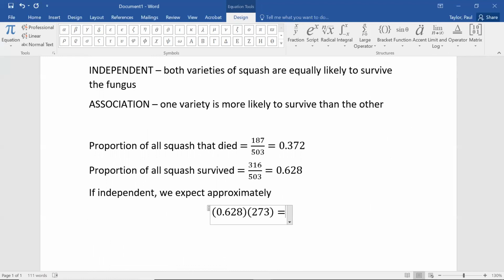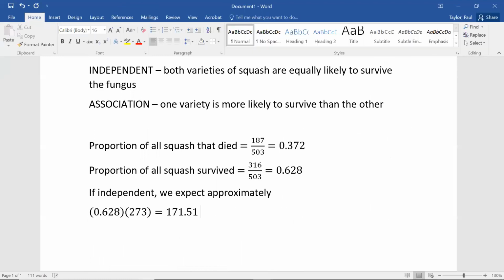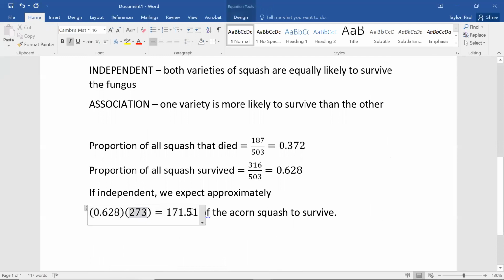Okay, so 0.628 times 273, that's 171.51 of the acorn squash to survive. Okay, so the proportion of all squash that survive, 0.628. If being an acorn squash doesn't make you more or less likely to survive, then that's approximately the proportion of the acorn squash that would survive.